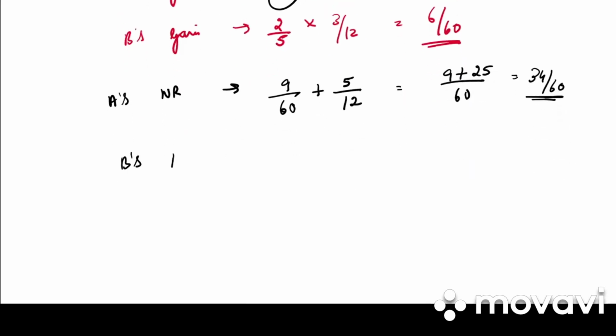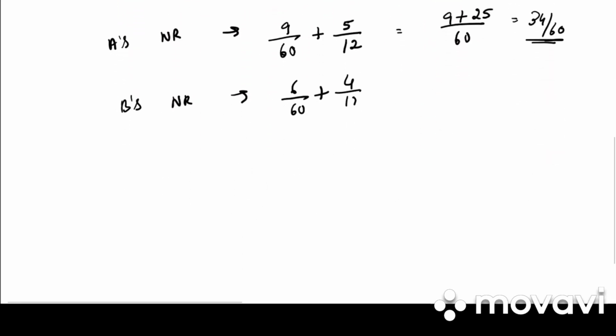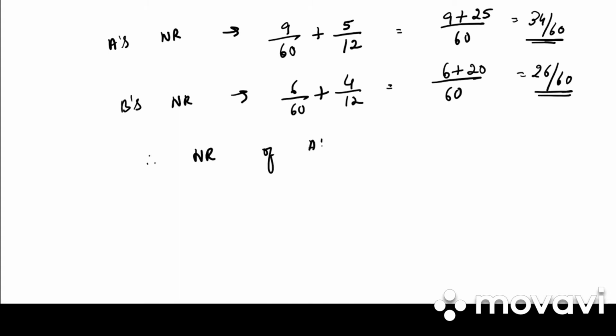What is B's new ratio? 6/60 plus what is the old ratio of B? 4/12. Again LCM is 60. 6 plus 20, that is 26/60. Therefore new ratio of A is to B is 34:26 or